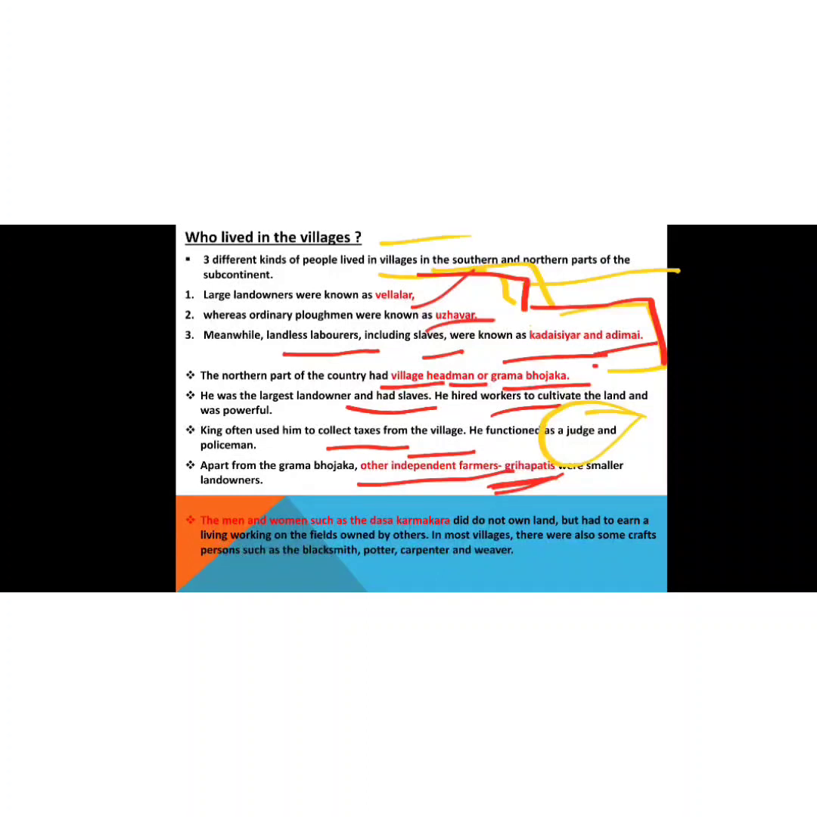Then the men and women such as the Dasa and Karmakara did not own any land. The persons who did not own any land were known as Dasa. They had to earn a living working on the fields owned by others. So these Dasa worked in the fields of the Grihapatis and also of the Gram Bhojaka. Then in most villages there were some craftspersons such as blacksmiths, potters, carpenters and weavers. So these were all known as Dasa.